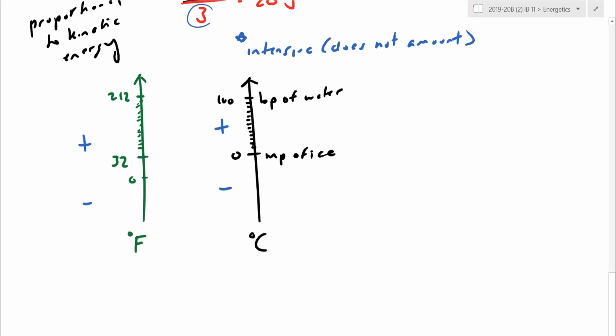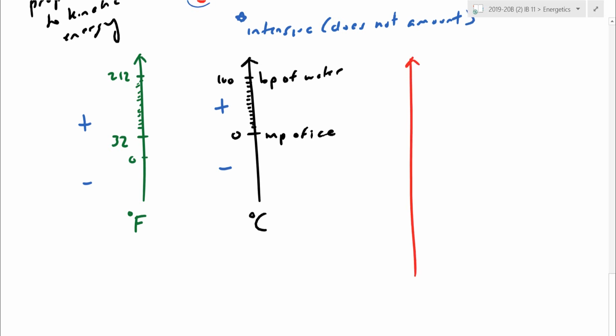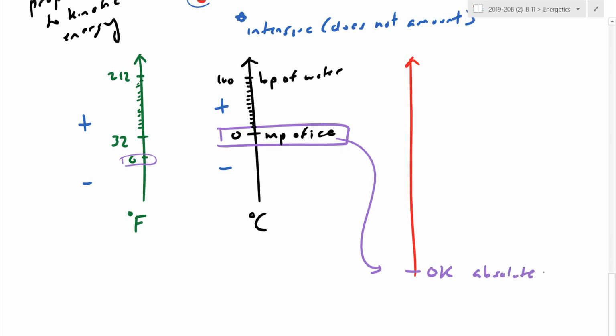So what we do in science here, whether we're in the States or whether we're just in Canada doing Celsius, is we've created what's called an absolute scale. That absolute scale here you've heard of before. This is called the Kelvin scale. And basically what we did is we took the 0. Instead of putting the 0 arbitrarily for water or randomly where the Fahrenheit is, we're going to actually reset our 0 to the absolute coldest temperature. That's 0 Kelvin, and we're going to call that absolute 0. We're going to call that the absolute coldest temperature anything can get to.